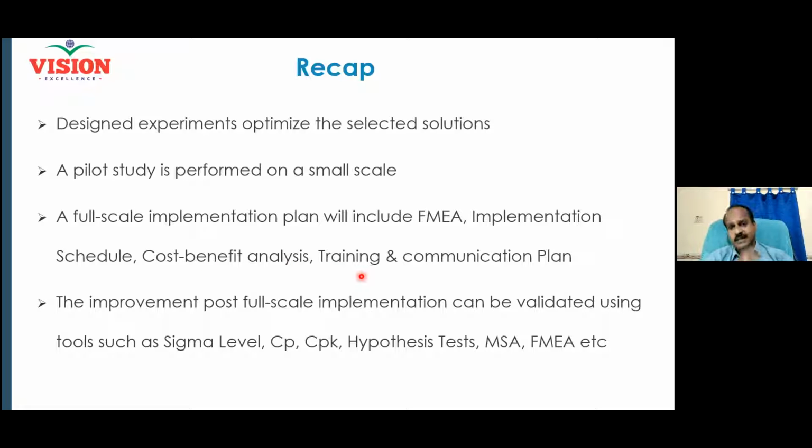And then I will create a training plan and communication plan. And then I will communicate all the changes made to all the stakeholders very effectively and train them before the new system, new process is in place, right? And the improvement post full-scale implementation. Now the solution is implemented, like you might have learned the PICK matrix, PUGH matrix, and many other things. There are so many solutions for a problem, several ways by which you can implement your understanding. Which particular way will be more suitable for your company? You can use the PICK matrix or the other techniques or some way of prioritization. I want to know the order, which is best and which is worst, and then I will go for the best.